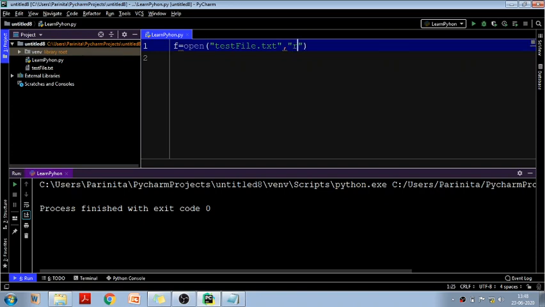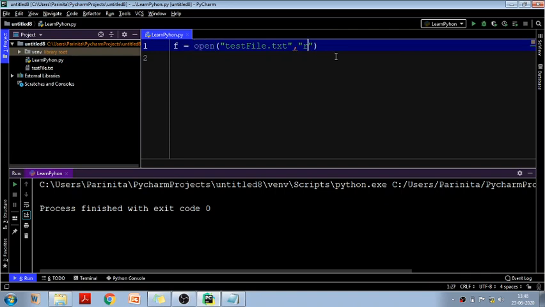The first mode is R. R means read. That means you just want to open your file to read the content. You don't want to do anything else. In that case you can open your file like this: f is just a variable that I am using, it can be anything, you can write any variable name here. Open is the function, and testfile.txt is the name of my text file which I want to handle.